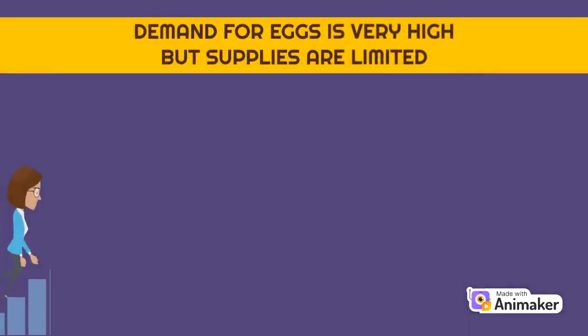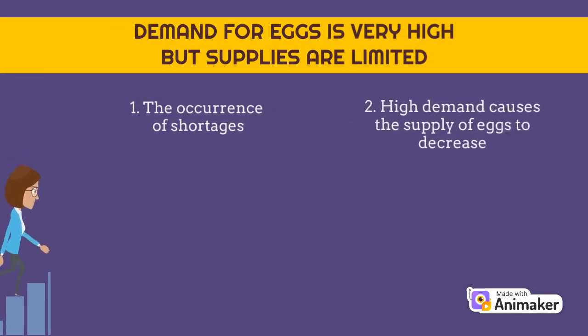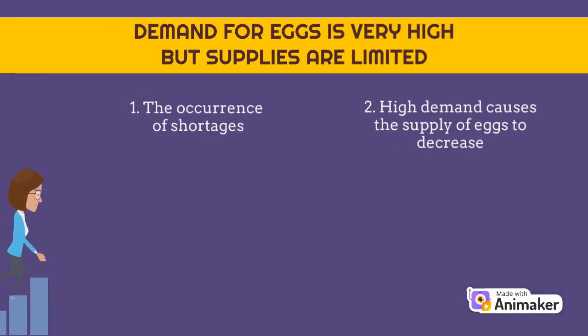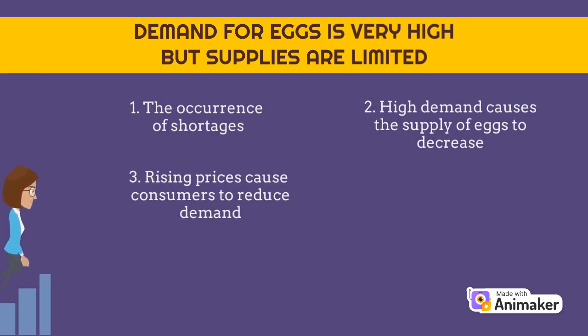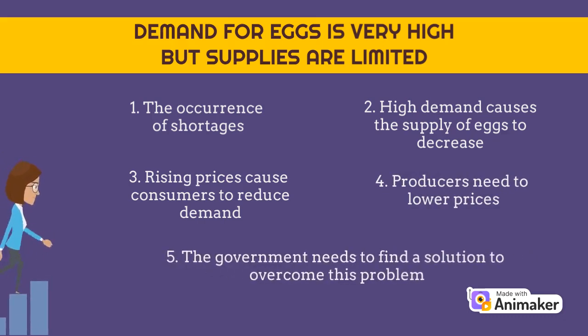The demand for eggs is very high, but the production of eggs is limited. This causes a shortage in the egg market. High demand causes production to decrease. Producers raise prices, causing buyers to reduce demand for eggs. So producers must lower their prices and the government must fund a solution to this problem.